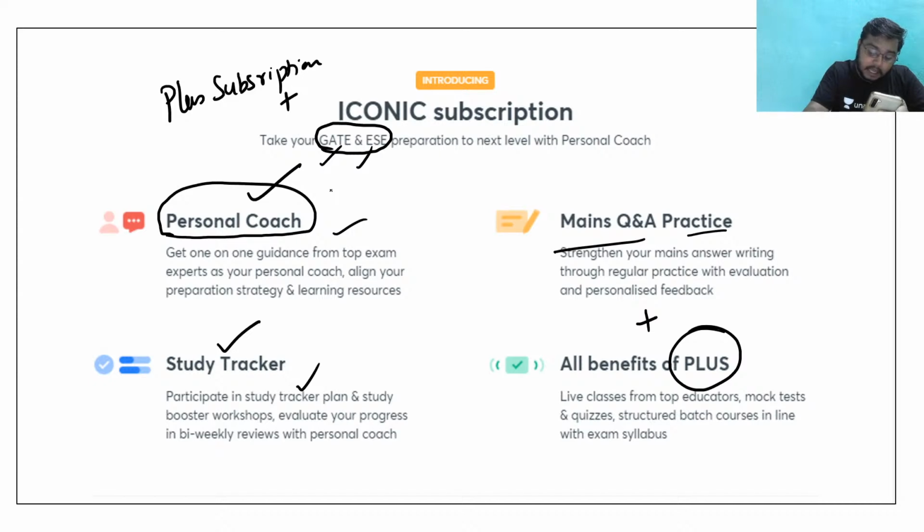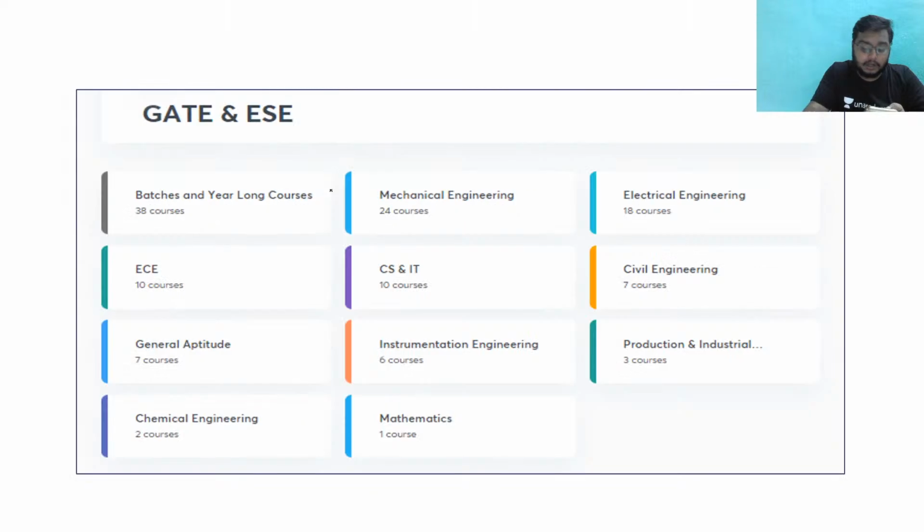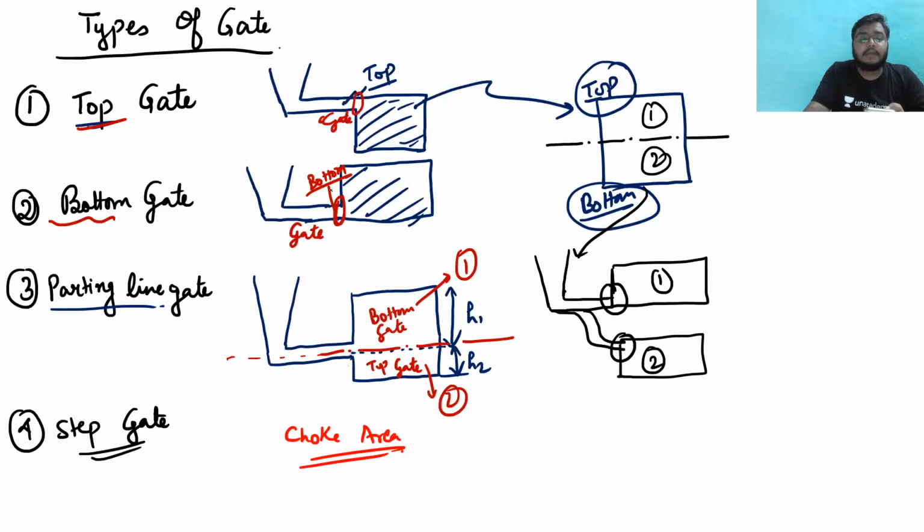Where parting gates are used. See, Indrajit, not every time we can make a top gate or a bottom gate, है ना? Sometimes we find that with the convenience of the foundry personnel, right? Based on their experience, जब जब जिस चीज का जरूरत पड़ता है उस हिसाब से कर लेते हैं, ठीक है? तो based upon the availability, based upon the things we do, we use the parting line gate.